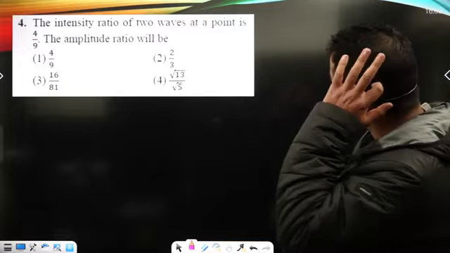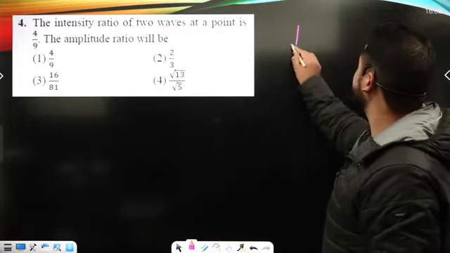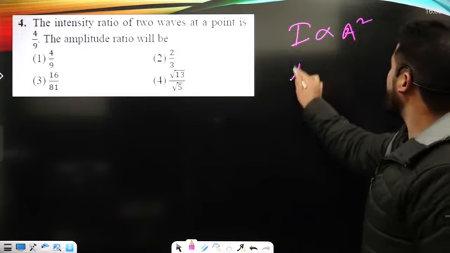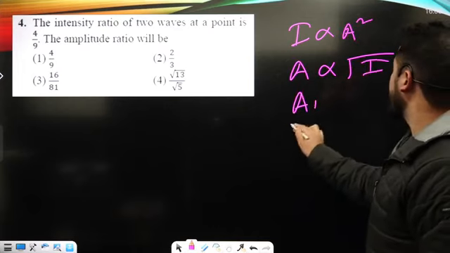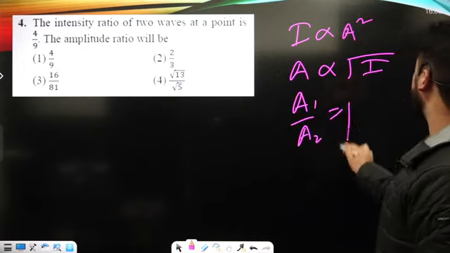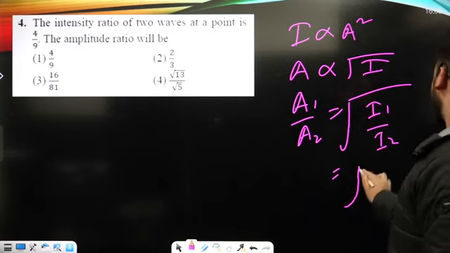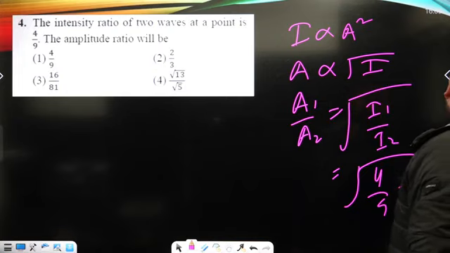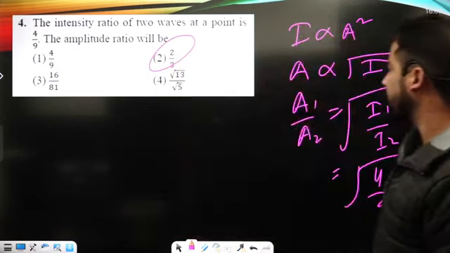The intensity ratio of the two waves at the point is 4 upon 9; find the amplitude ratio. As you know, intensity is proportional to the square of the amplitude, so amplitude is proportional to the square root of intensity. So A1 upon A2 can be written as square root of I1 upon I2, and the intensity ratio is given as 4 upon 9. So the answer should be 2 upon 3, okay? 2 upon 3 is shown under option number second.